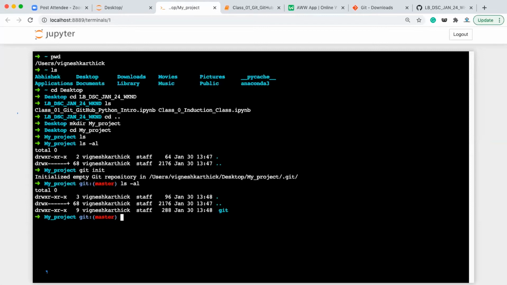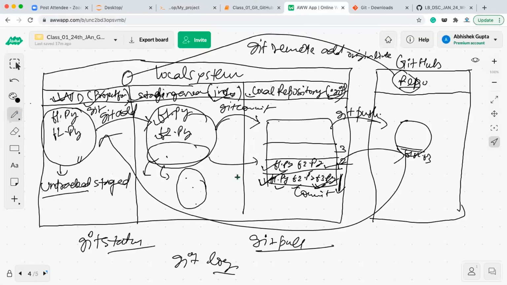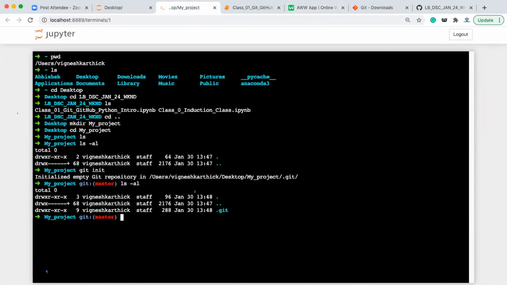This is a hidden folder, and this .git folder works as a local repository, and it saves all the changes whatever you are doing. Okay, so this is important. If you want to initialize a folder as a git repository, you first have to write git init, which will initialize the current folder as a git repository. In that, the .git folder will be created, which makes sure that the current folder you are working on is a git repository.